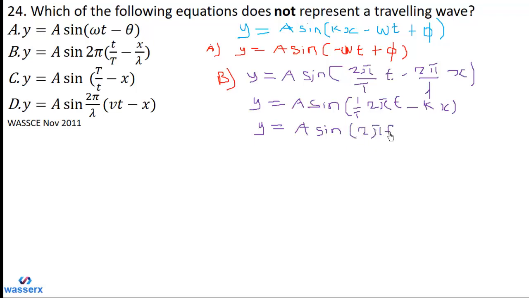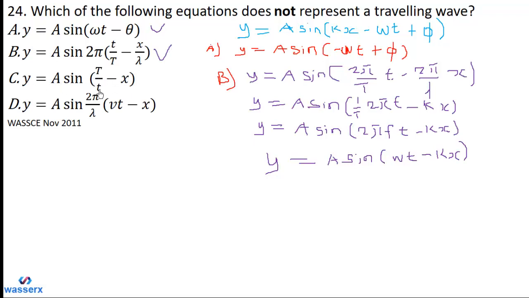Now this becomes 2 pi times frequency times t minus kx. But we know that 2 pi times frequency is the angular frequency, omega. So it becomes omega t minus kx. So this is an equation of a wave with the phase shift being 0.